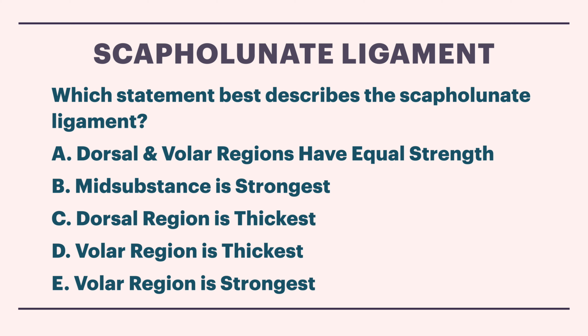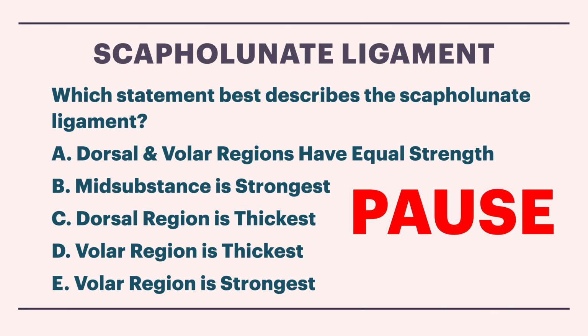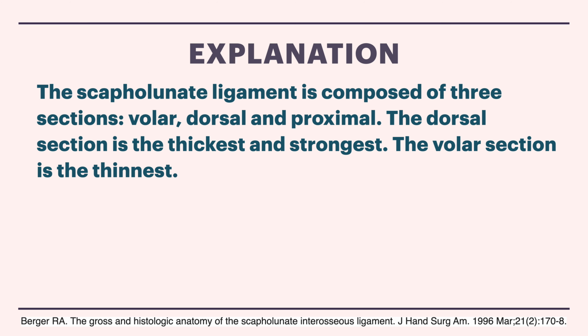A, dorsal and volar regions have equal strength. B, mid-substance is strongest. C, dorsal region is thickest. D, volar region is thickest. E, volar region is strongest. Well, here's your chance to pause the video so you can think about the question and answer it.